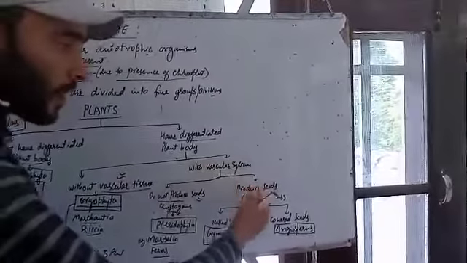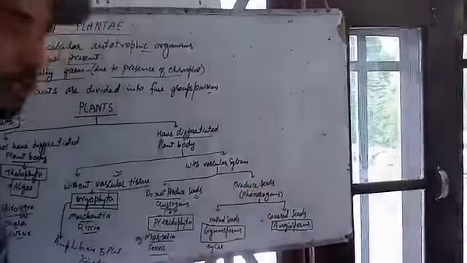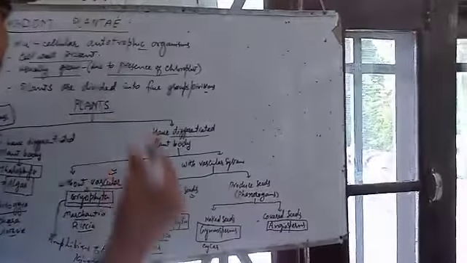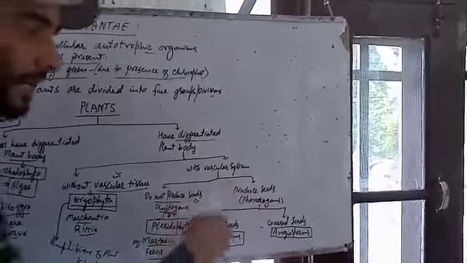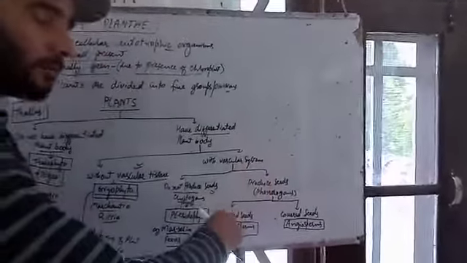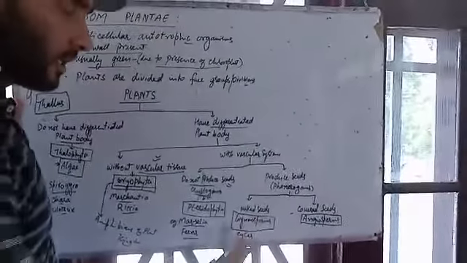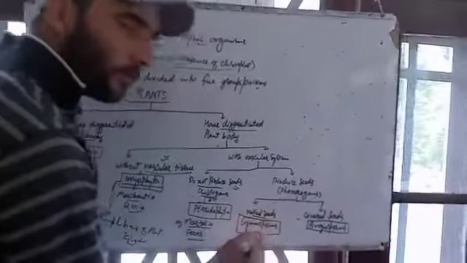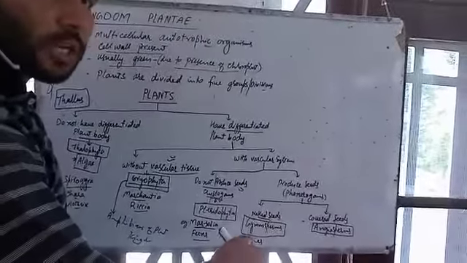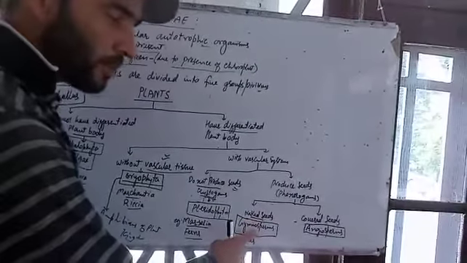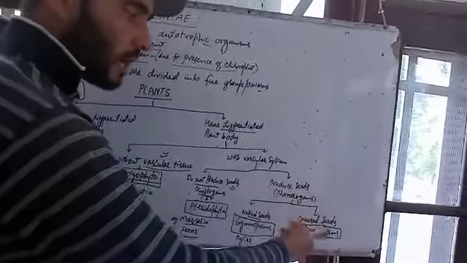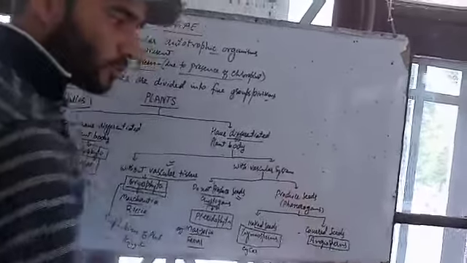And another group of plants which produce seeds are known as phanerogams. What are phanerogams? These are the plants having seeds. Again, these phanerogams can be divided into two groups based on whether the seeds are naked or covered. Those plants which have naked seeds are known as gymnosperms, and those plants which have covered seeds are known as angiosperms.